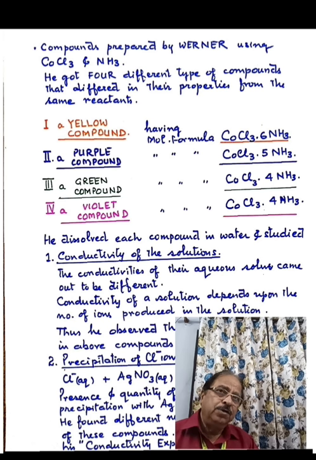So he prepared a solution of each compound separately in water, and he added silver nitrate solution to each compound differently, and he observed that he got different numbers of moles of silver chloride from these solutions, and his results of precipitation of silver chloride matched with his conductivity experiments also. So the conductivity experiments as well as the amount of chloride ions in different solutions were matching.